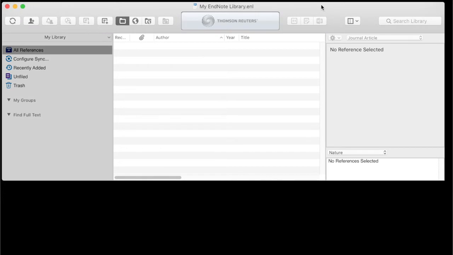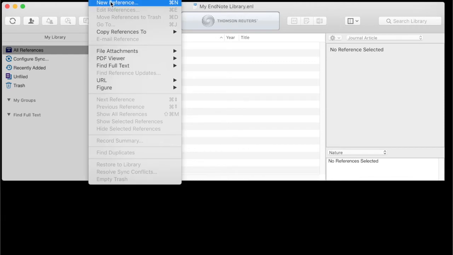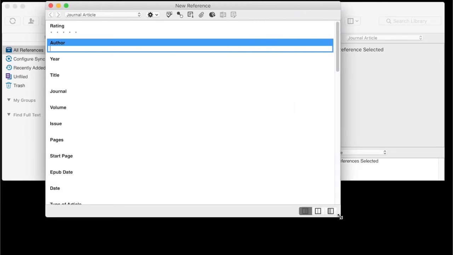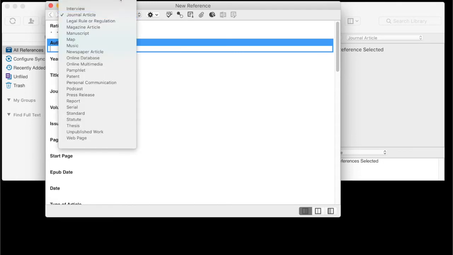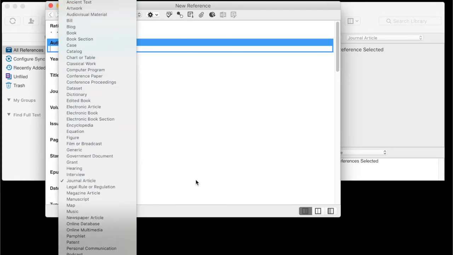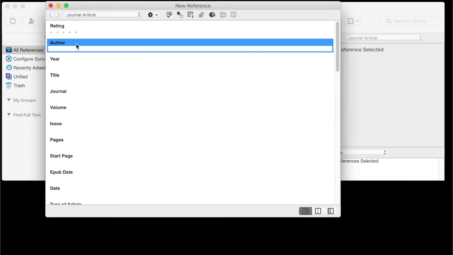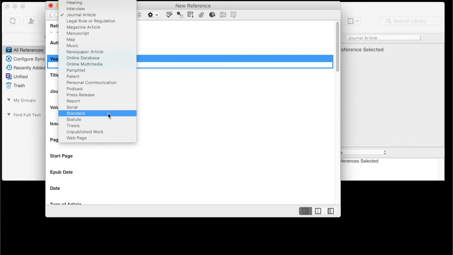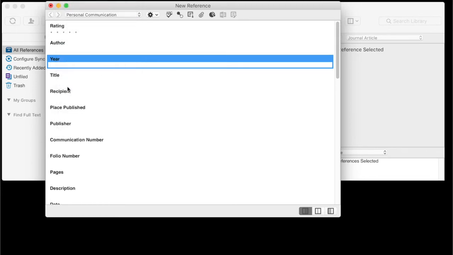To manually add a reference, you can use the New Reference button or, from the References menu, New Reference. Either one opens up a new reference window. Fill out the details of the reference, choosing the kind of reference it is, and whatever individual details are appropriate for that form of reference.